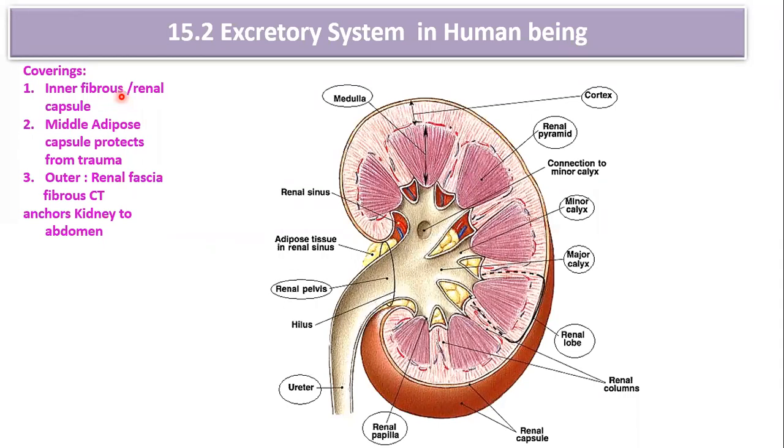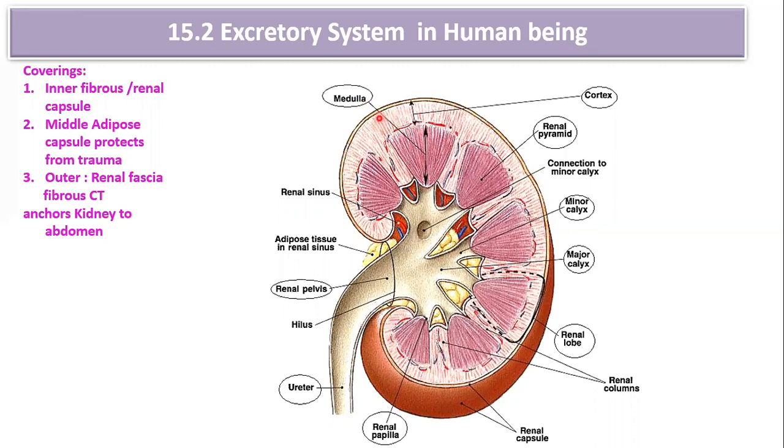Now we are going to discuss the histology of the kidney, how the cells and tissues are arranged internally in the kidney. If you take the longitudinal section, LS of the kidney, or vertical section of the kidney, you are going to observe the structure like this. Now, the outer layer of the kidney is known as cortex. Can you see over here?